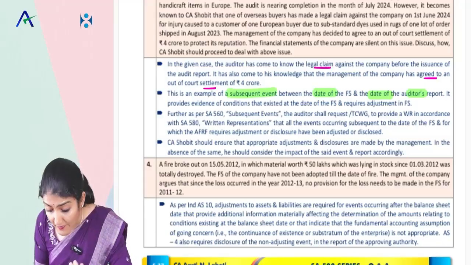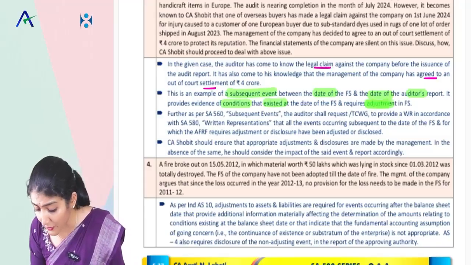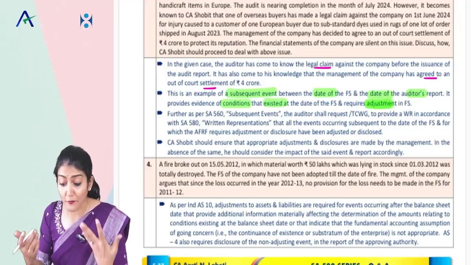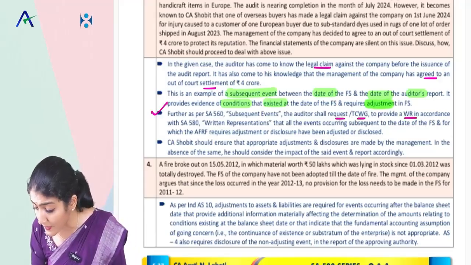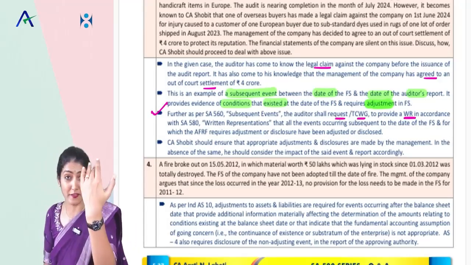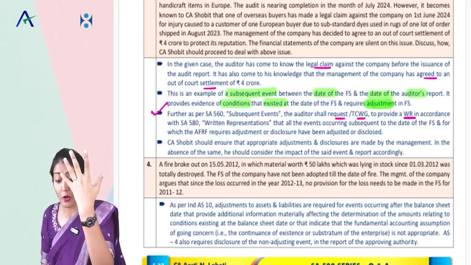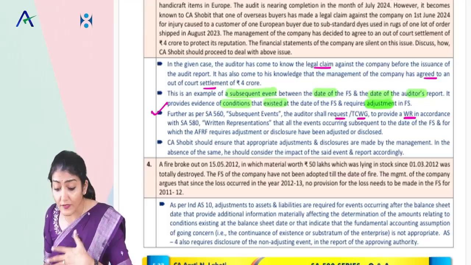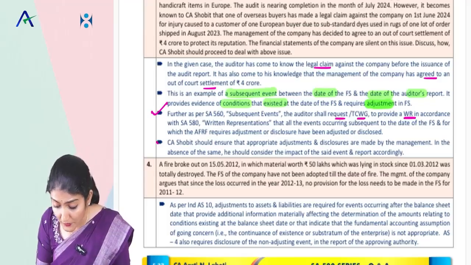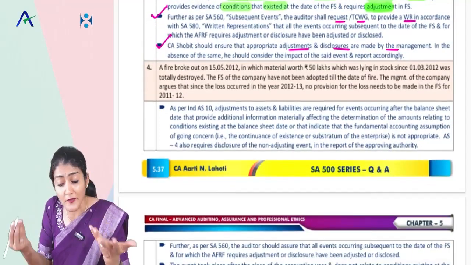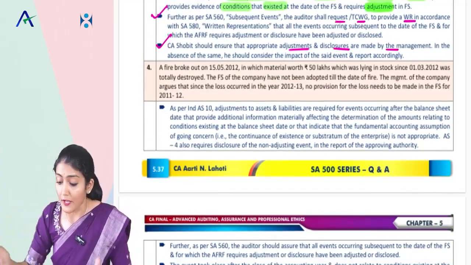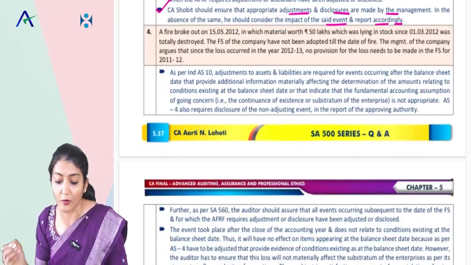If the condition existed at the balance sheet date, then it requires adjustment. As per 560, the auditor will request the TCWG to provide the written representation. So that is the last point in my audit procedure: obtain written representation. CA Shobit should ensure that adjustment disclosures are made by the management, in the absence of the same, 705, impact of the said event and report accordingly.